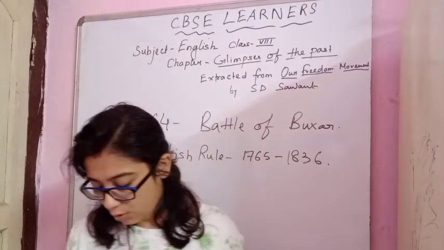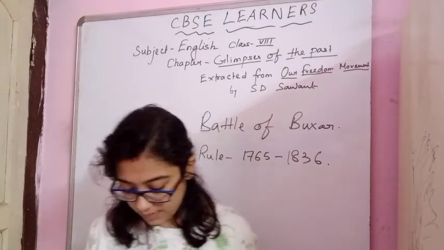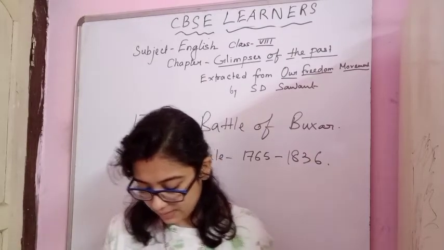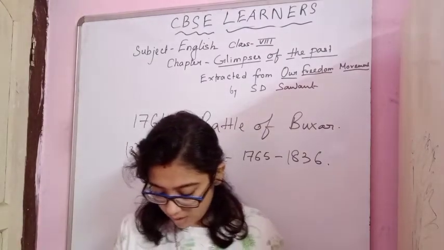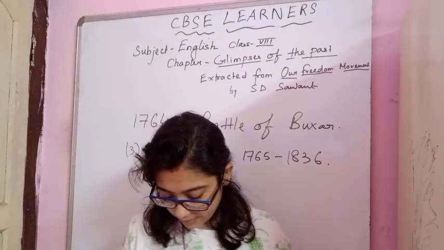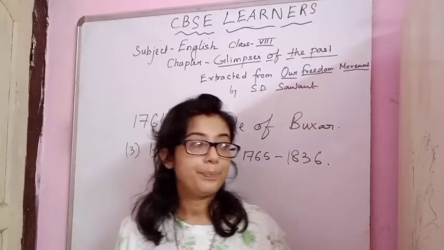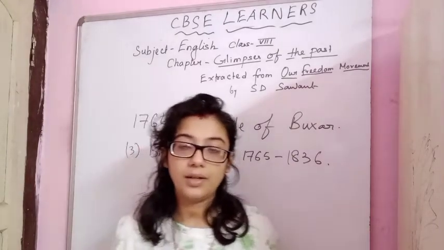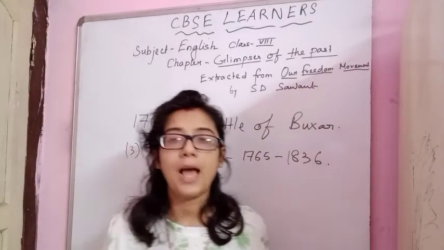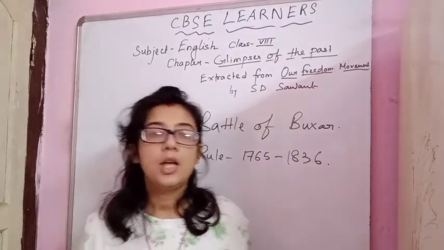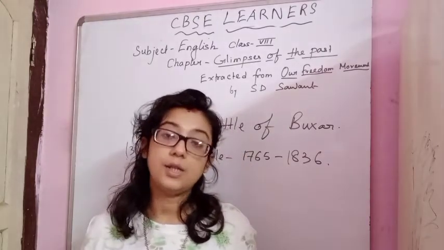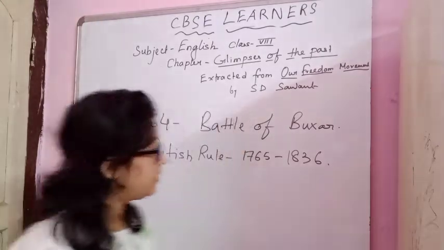Inevitably famines followed; between 1822 and 1836, 15 lakh Indians died of starvation. The British policies ruined the export artisans and their business. So now, along with agriculture, they started to cripple the industry. So what will happen? They have no other option to work. So famine started.